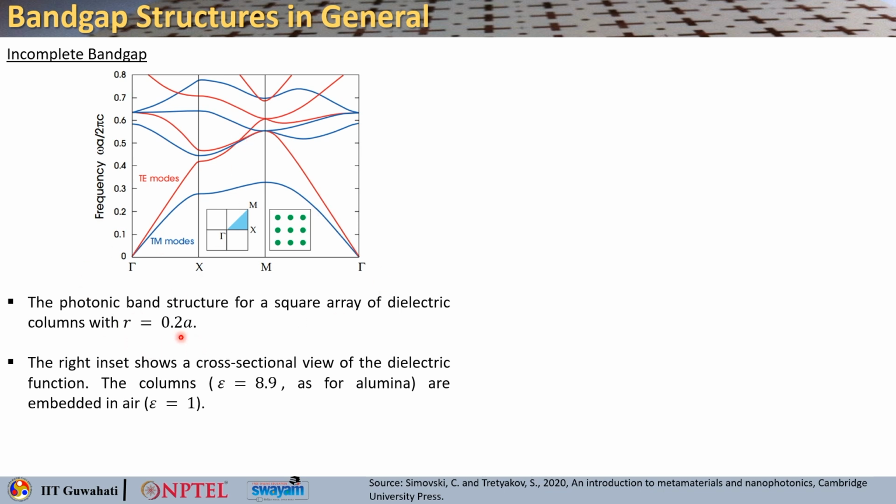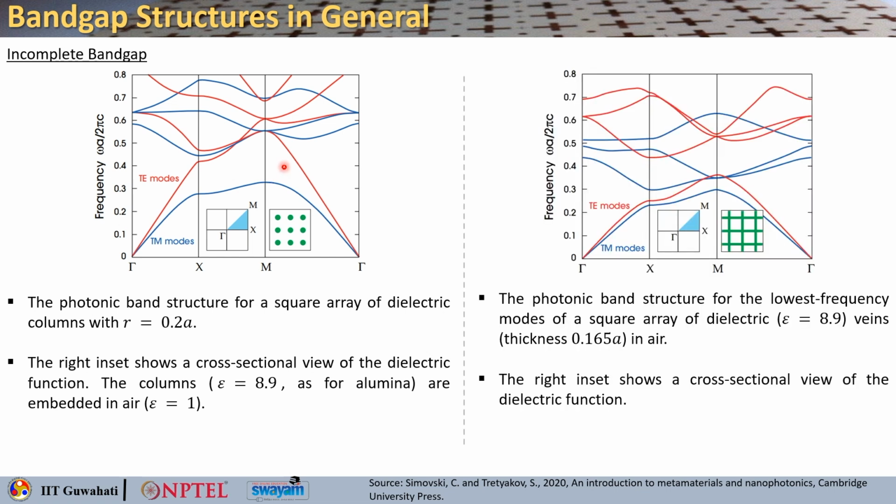So, here are the structural parameters. As you can see, the radius is taken as 0.2 of the periodicity. So, a is basically the periodicity of the structure or the lattice, okay, and here are the parameters taken. The permittivity of this column was 8.9, which is for alumina, and then it is in air. Now, what is important, these are the structural parameters. As you can see here, for TM modes you see the band gap, but there is no band gap for TE modes. So, it is an incomplete band gap.